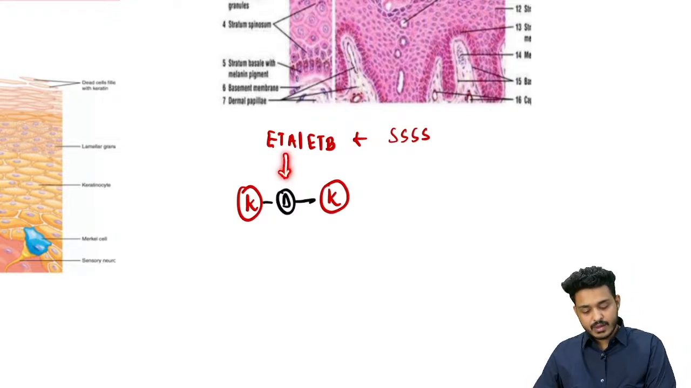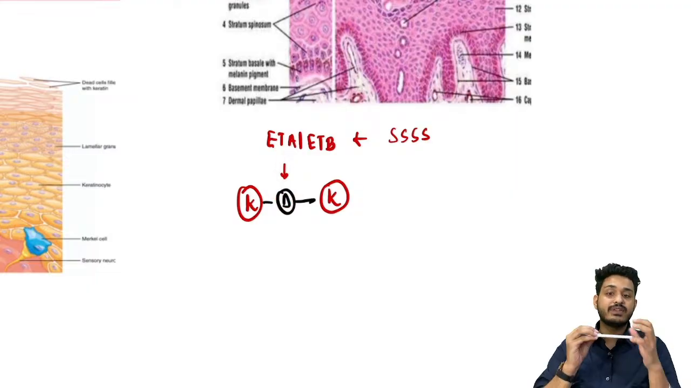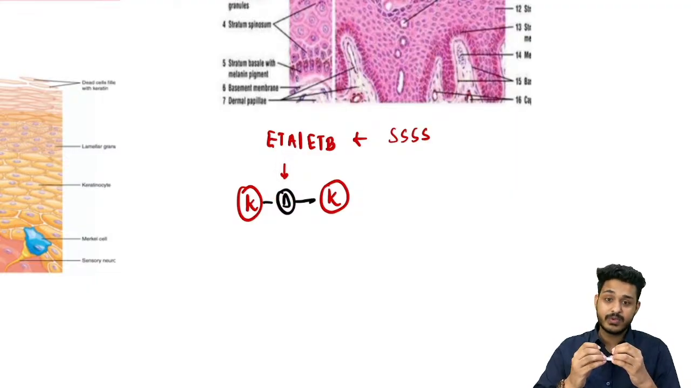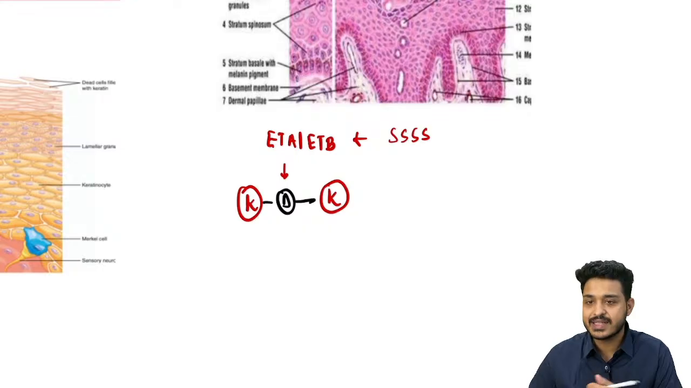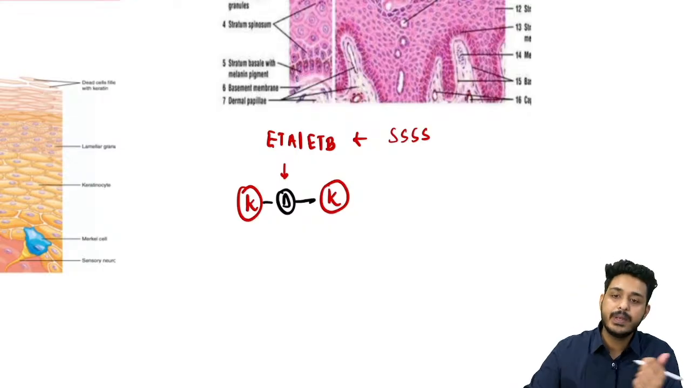If these keratinocytes are bound together with the help of what? Desmosomes. With the help of desmosomes, if a toxin is formed against it, which toxin? Epidermolytic toxin A or epidermolytic toxin B. The disease is known as staphylococcal scalded skin syndrome, where there will be peeling of your skin, right?